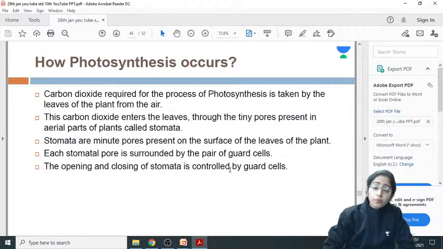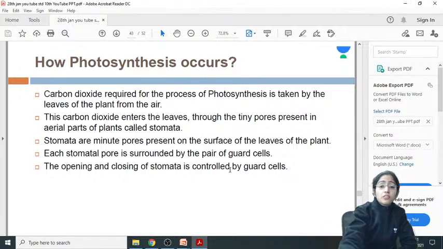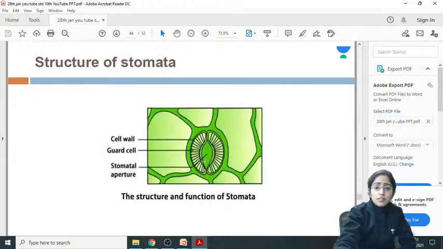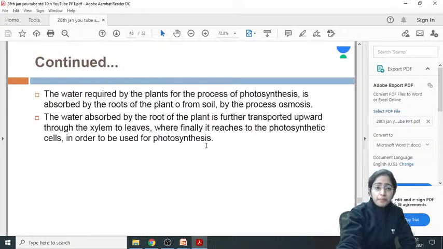Each stomatal pore has kidney bean shaped guard cells. The opening and closing of the stomata is controlled by the guard cells. So it is the main site from where the gaseous exchange of CO2 takes place. Stomata play a role over here. You can check it out over here: this is the stomatal pore surrounded by the kidney shaped guard cells.